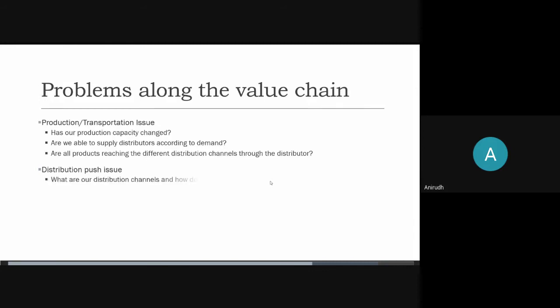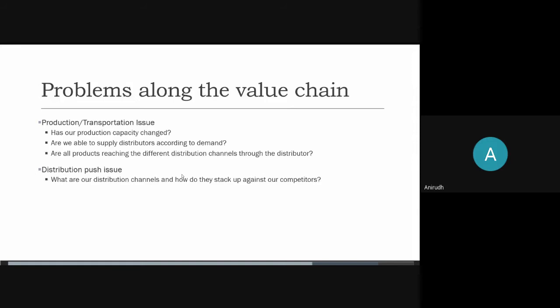The questions that we would be asking here would be, what are our distribution channels and how do they stack up against our competitors? Now you already know what the different distribution channels could be. We could have retailers selling our product. We could have e-commerce websites selling our products. So we'd have to look into the distribution channels, if the issue is specific to one or some specific distribution channels. And we'll also compare it with our competitors: what distribution channels our competitors are using, what distribution channels we are using, and how do they compare right now?